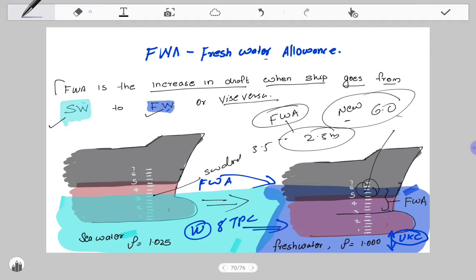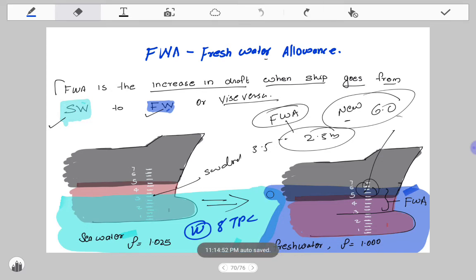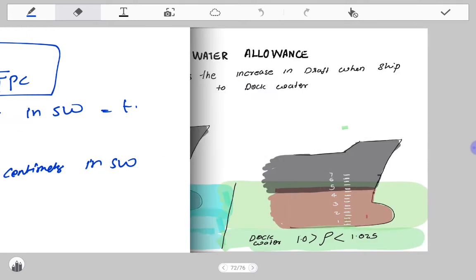When the chief officer tells the loaded draft will be so and so, you have to check the local density of water from the publication, and advise, sir, at this draft the freshwater allowance will be so much, and we will not be meeting the UKC policy when we leave the berth after loading. So that is the importance of freshwater allowance. Okay, let's move on to the next topic.